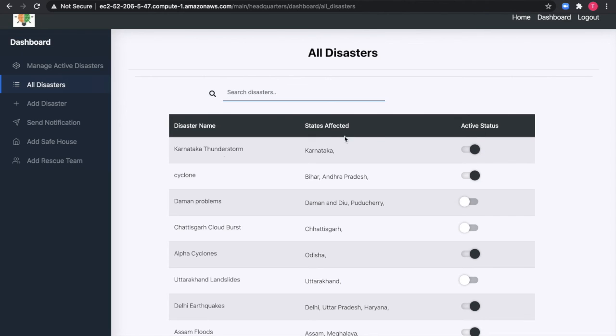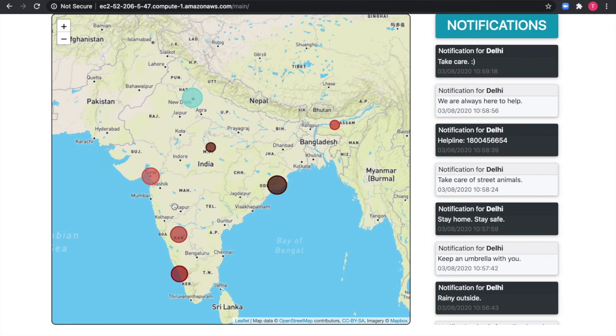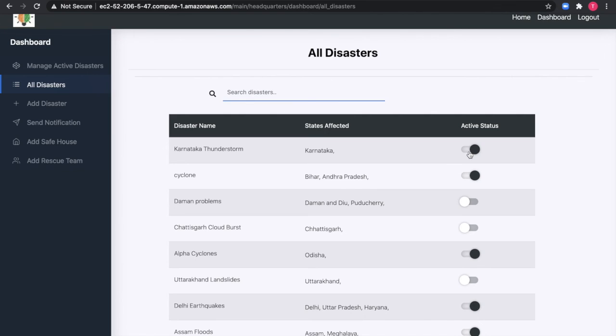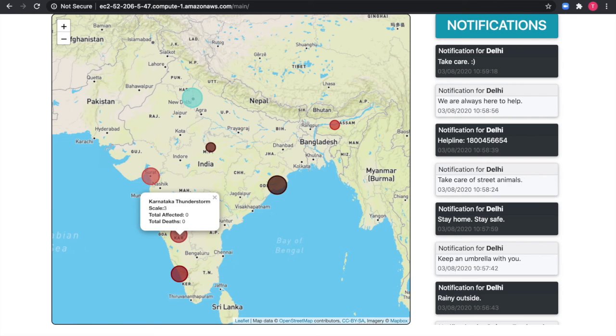So for example, right now the Karnataka thunderstorm's active status is true. So we can view this here on the main page inside the map, Karnataka thunderstorm. But if I go back and toggle this to false, reload this page, then we can see that it gets removed.